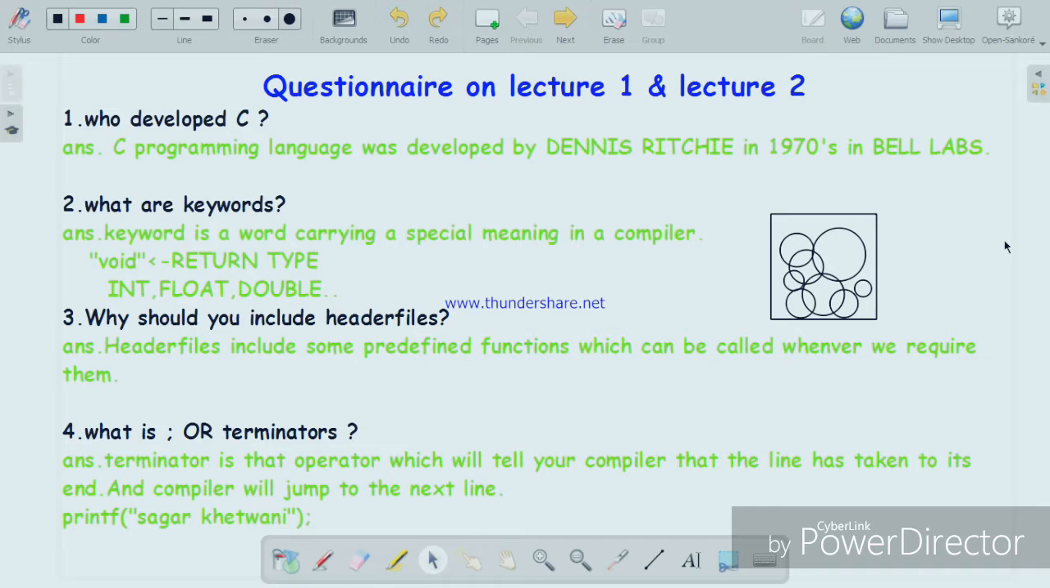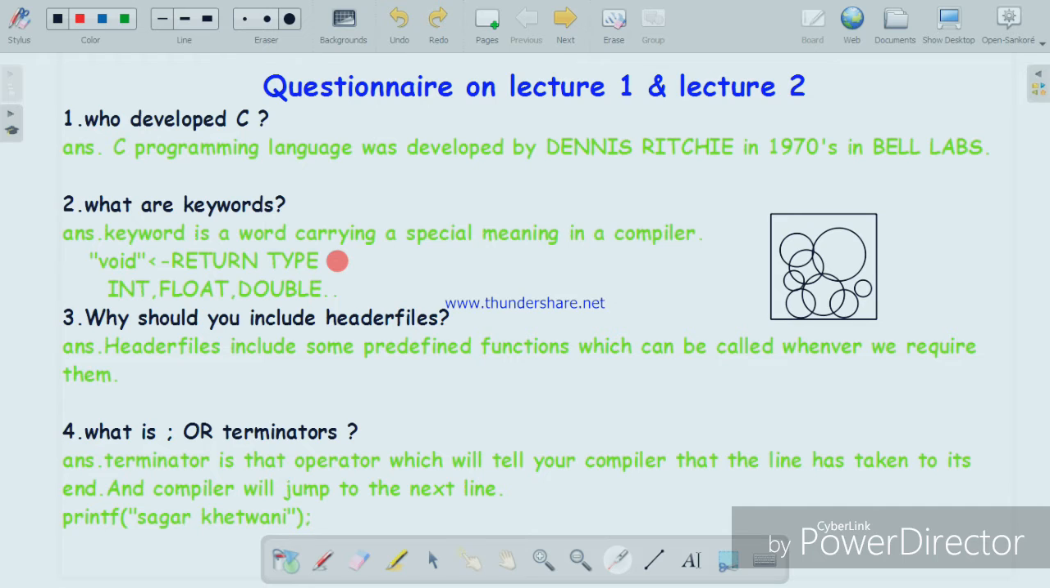Do you remember that the void main function was used, and this main function tells the compiler that first of all this is a return type. Void is a return type, and it tells the compiler that it doesn't have to return anything on the output screen. There are many keywords like int, float, double, and other keywords which we will be learning in the further lectures.